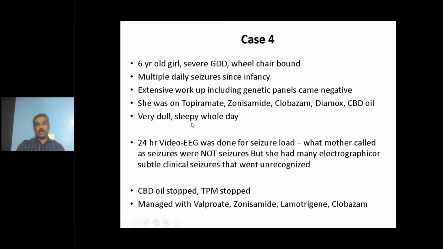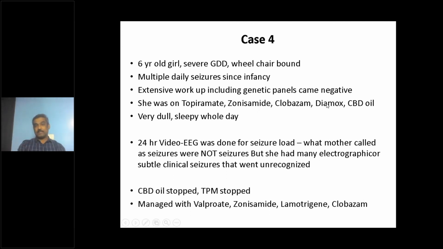She was on a very odd combination of topiramate, zonisamide, and because she was on these 2 medications at full dose, obviously she had metabolic acidosis. So she was given soda bicarb daily for this acidosis. Topiramate and zonisamide combination should not be used together, but this child was on it when she came to us, and she was on clobazam, she was on Diamox. So that again adds to this combination.